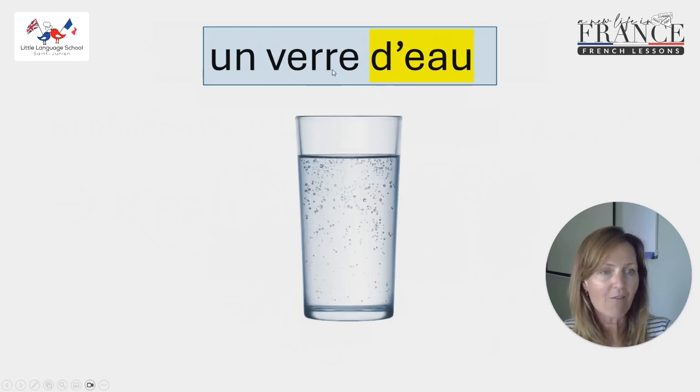Un verre. Un verre is a glass. It's strange that it's masculine because it looks like it should be a feminine word with that E on the end, but it's one of those exceptions to the rule. Un verre d'eau, a glass of water. So un verre, there's our quantity. There's the information about how much we want. Un verre d'eau.